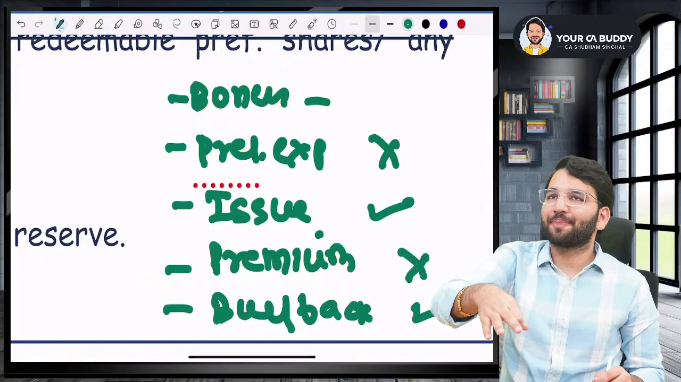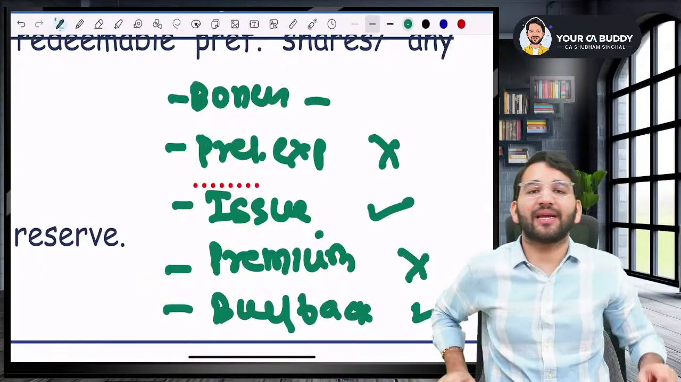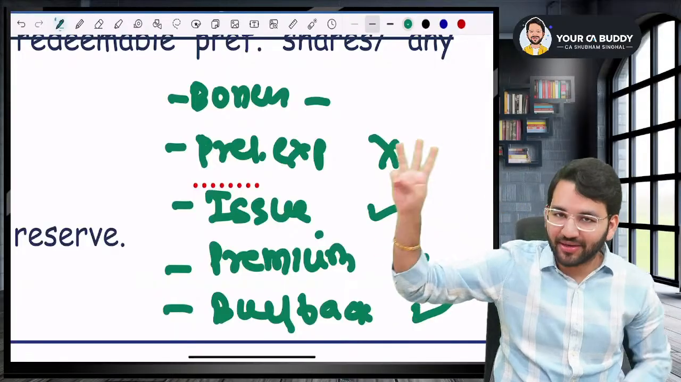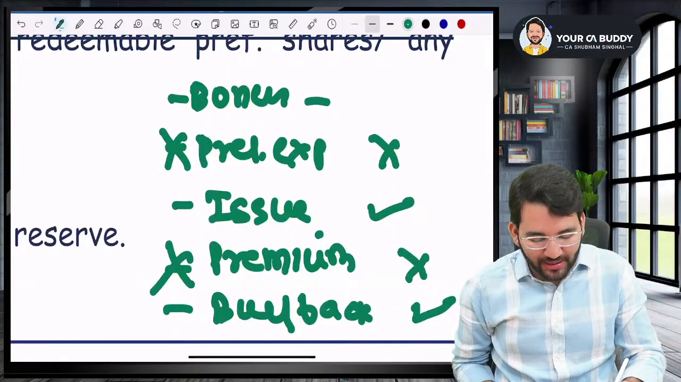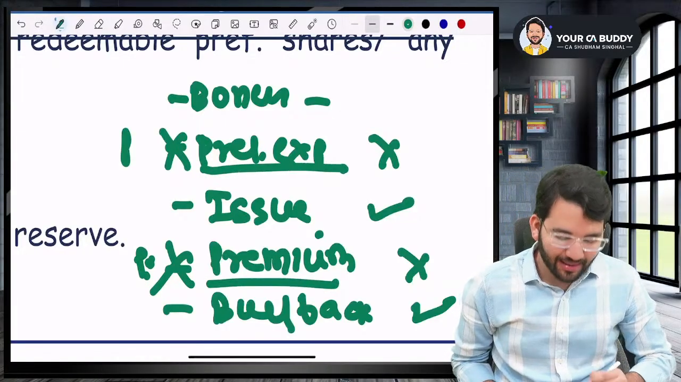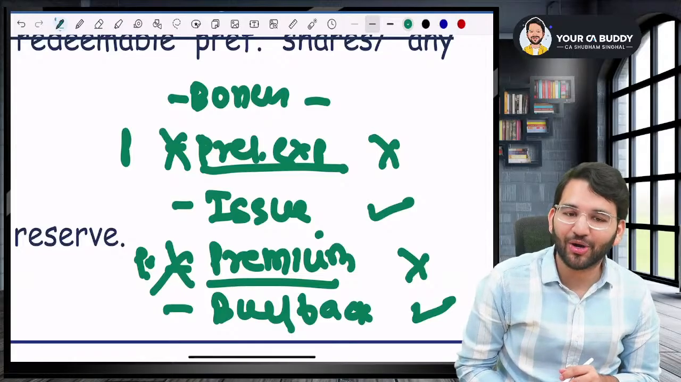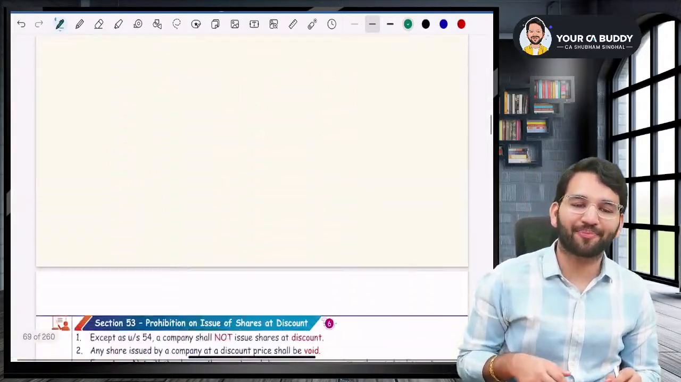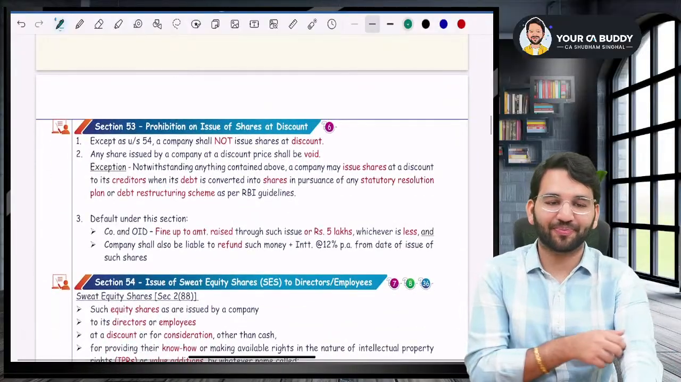So for a company which is making financial statements as per accounting standards, instead of five, you will have three uses. The second and fourth uses will not be there. PP will not be there. What is PP? Write-off of preliminary expense and premium on redemption of preference shares or debentures. Are you with me? So this is the usage of SPA.